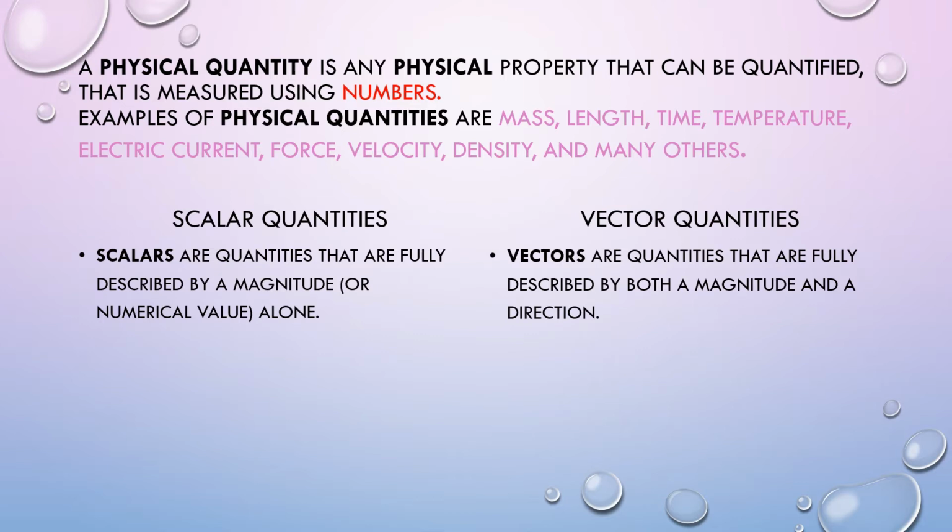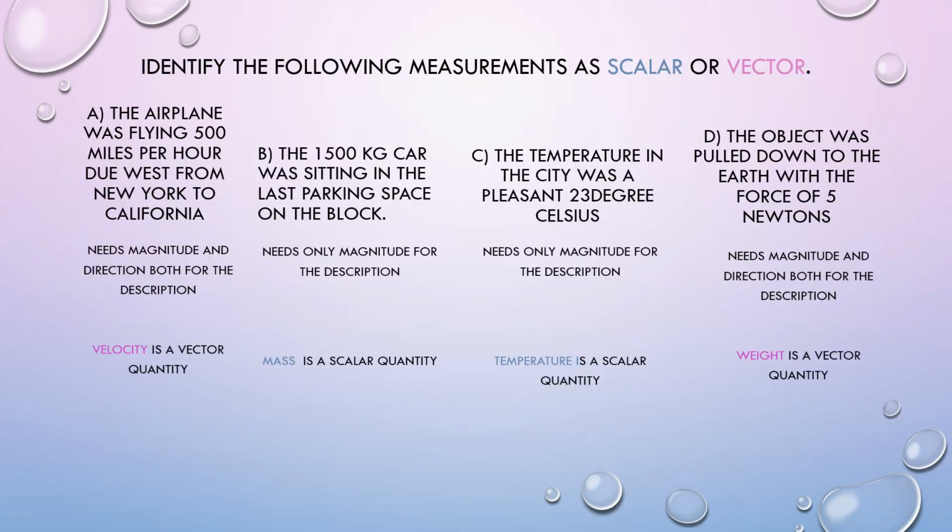All those quantities are physical quantities, and there are certain quantities out of these which can only be described with the help of a number, that is the magnitude, right? Those quantities are put in the category of scalar quantities. The quantities that need both a magnitude as well as a direction to describe them are put in the category of vector quantities.